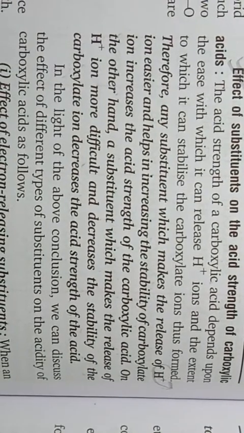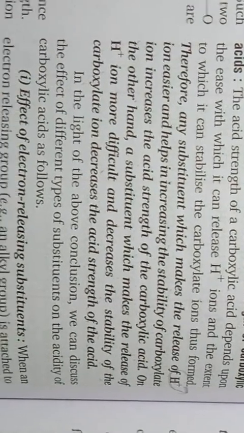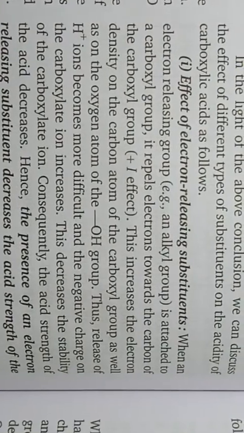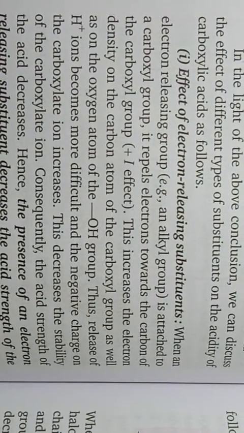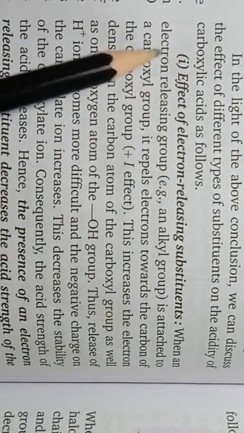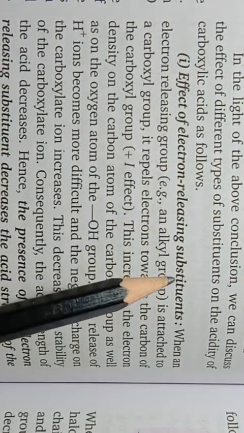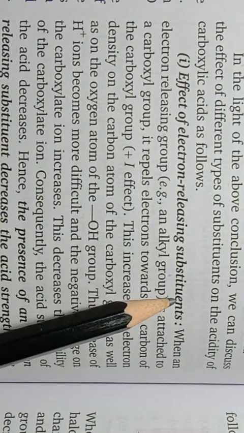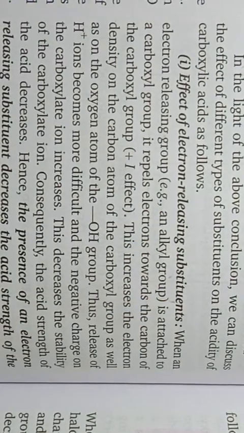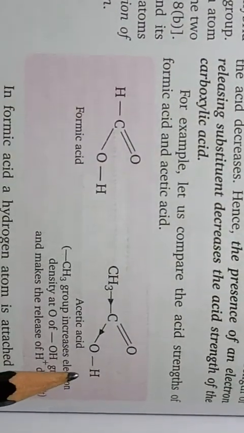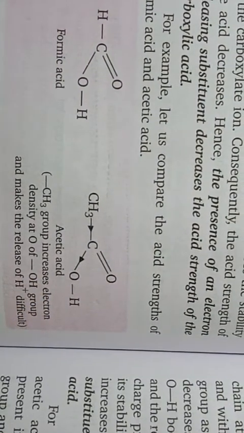How they make this easier, we will discuss in the following points. So first is the effect of electron releasing substituents. What will happen due to the presence of electron releasing substituents?